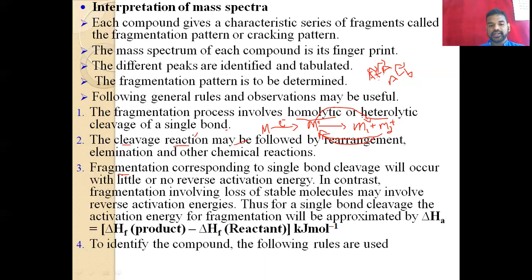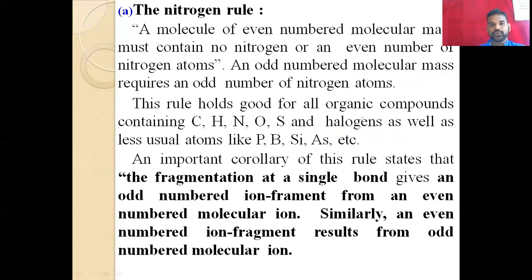And then to identify the compound, the following rules are used. This is all the observation we did, and next we have to identify the compound, and we must follow some rules. First, it's very easy and very important, the nitrogen rule. The nitrogen rule is very simple.